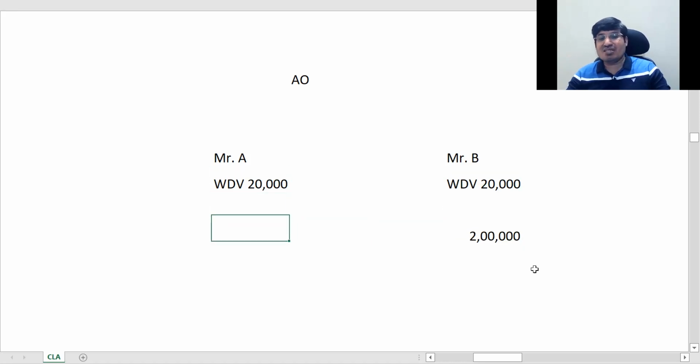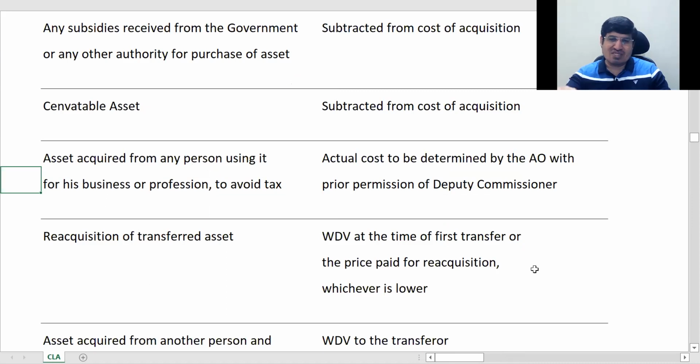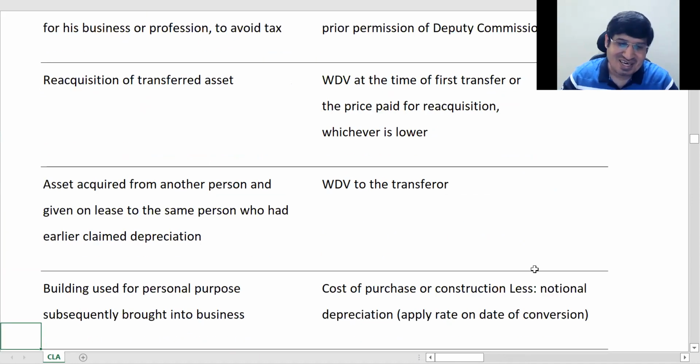When he buys back a thing worth 20,000 for 2 lakhs, actually these are all the same things, if you see. They are just slightly different. Now let us see one more thing, okay.